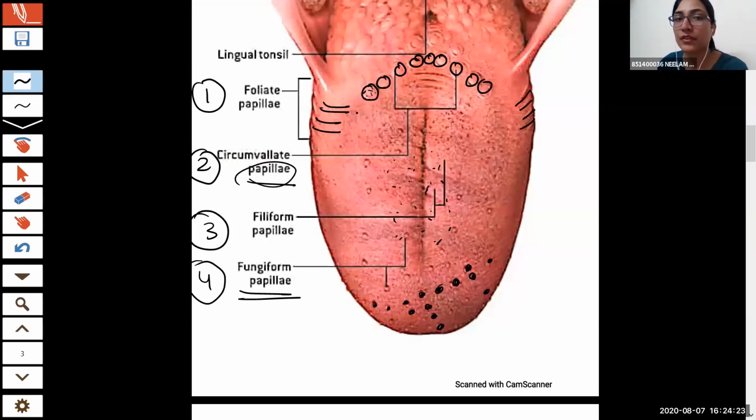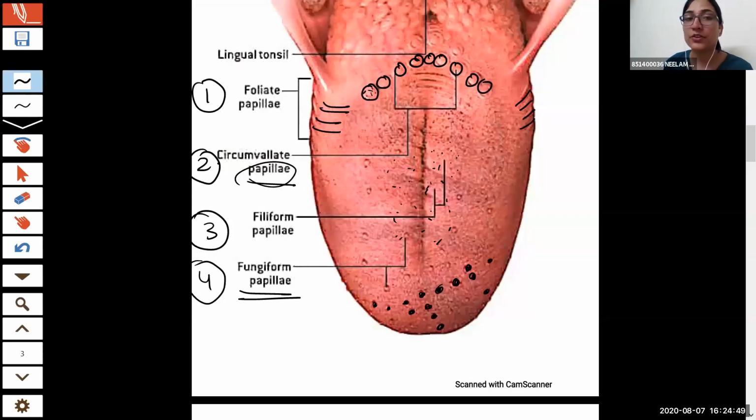Filiform. Filiform is the largest one. Foliate. Anyone else? Fungiform. Sorry? Filiform. How could you say that filiform? I have just marked it like a dot. This is foliate. Circumvallate.